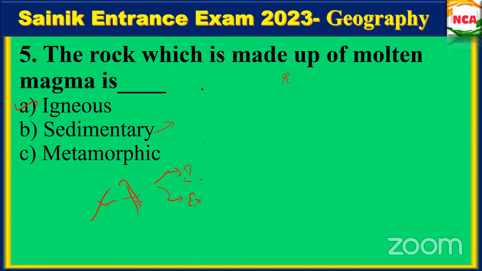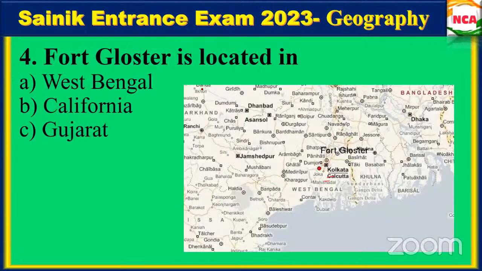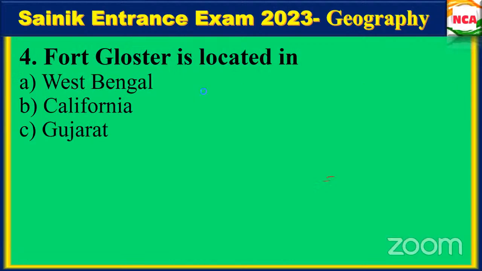Any other example? Give me some explanation for your answer. Ma'am, petroleum forms on the land.